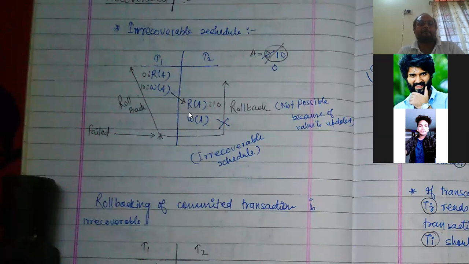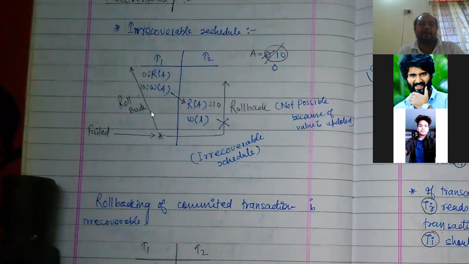When it has performed its update on that value, it has computed its value. Suppose the read A operation is performed over here and the write A operation is performed over here. First the write A operation is performed and then it has read that value. Which type of conflict is this? A write-read conflict. And it has committed. Now it has committed the value.